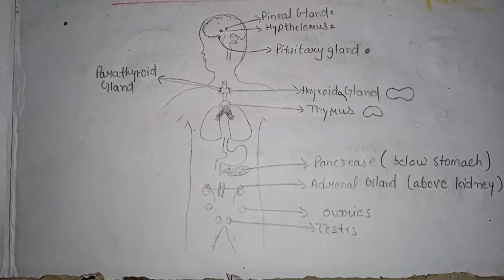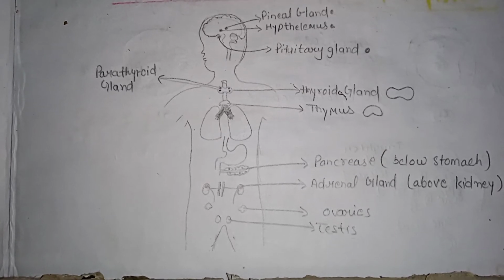In addition to the nervous system, the endocrine system also helps in coordinating the activities of our body. The endocrine system in our body consists of a number of glands or tissues which make, store and release chemicals called hormones. There are a large number of endocrine glands in the human body. The endocrine glands present in the human body are the pineal gland, hypothalamus, pituitary gland, thyroid gland, parathyroid gland, thymus, pancreas, adrenal gland, testes, and ovaries. The positions of all these endocrine glands in the human body are shown in the figure.